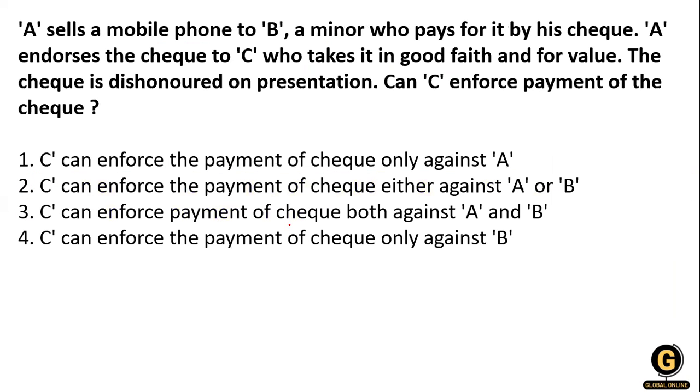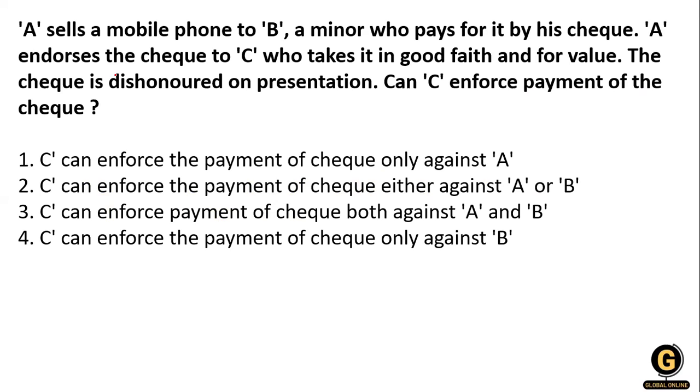Now, A sells a mobile phone to B, a minor, who pays for it by his check. A endorses the check to C, who takes it in good faith and for value. The check is dishonored on presentation, and C enforces the payment of the check.